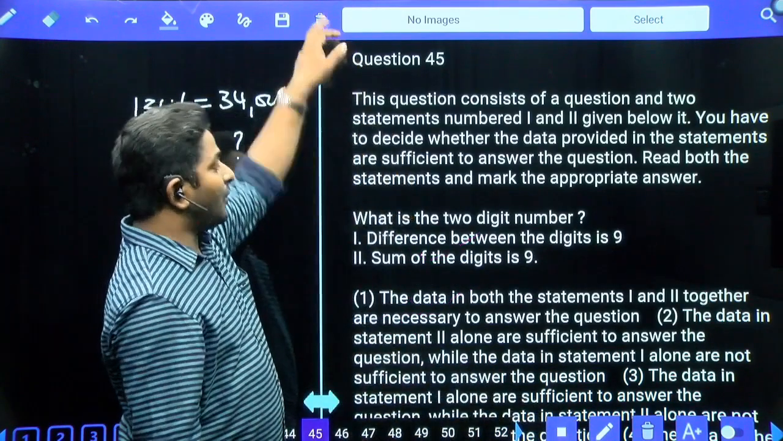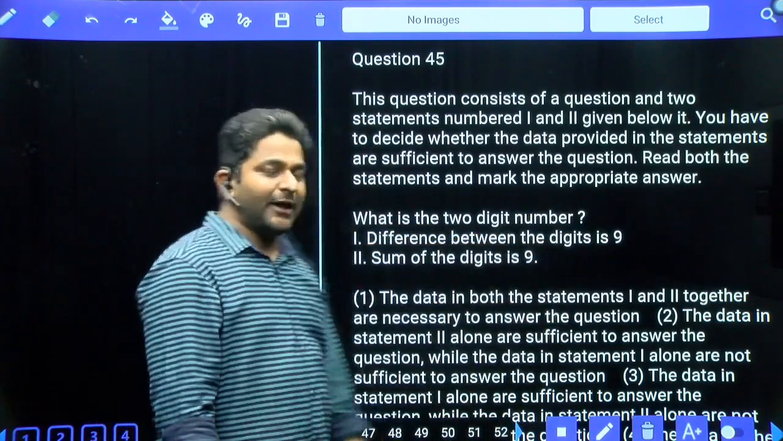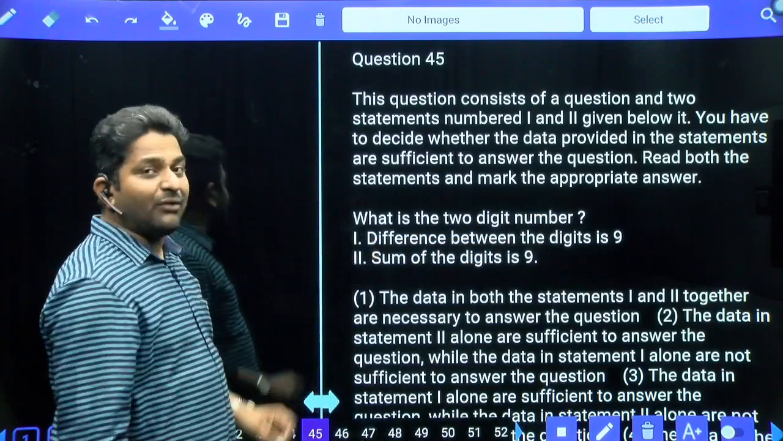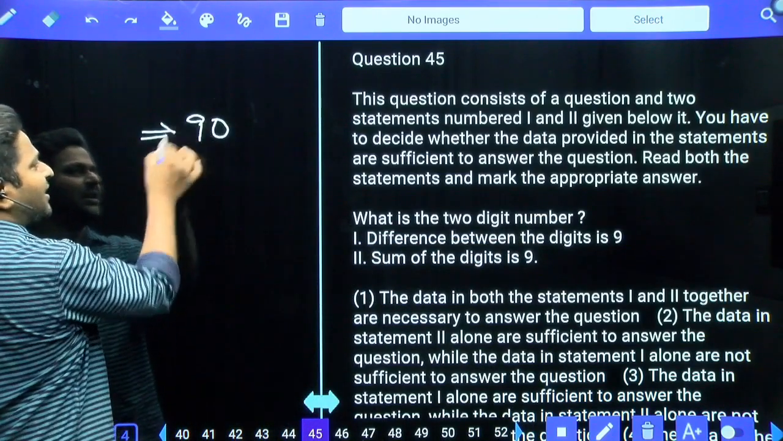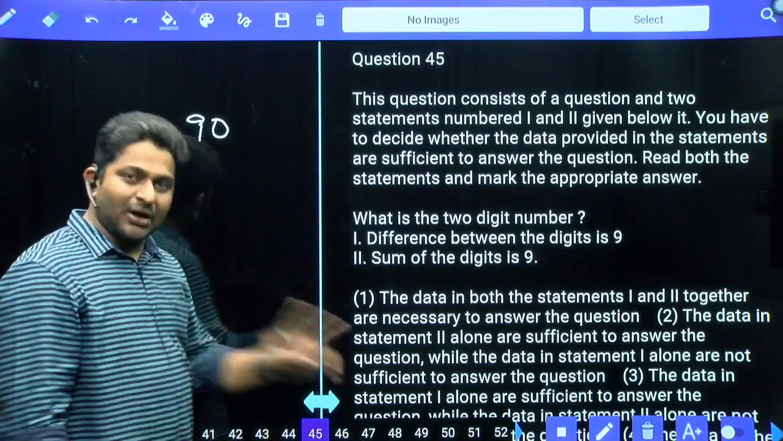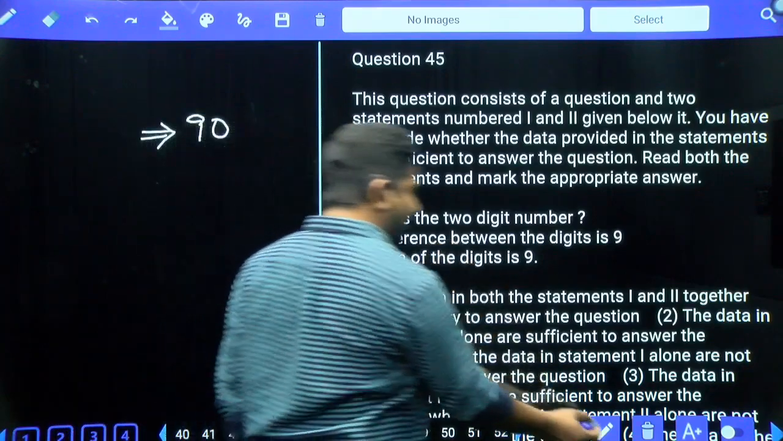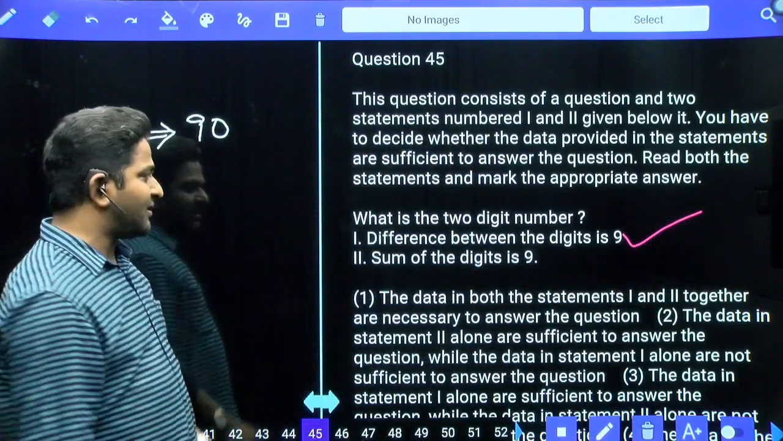question. Now, what is a two-digit number? Difference between the digits is equal to 9. If the difference is equal to 9, 90 is the only two-digit number that can be formed. That's it. Apart from this number, there is no other number which satisfies this condition. Hence, the first statement alone is sufficient to answer the question.